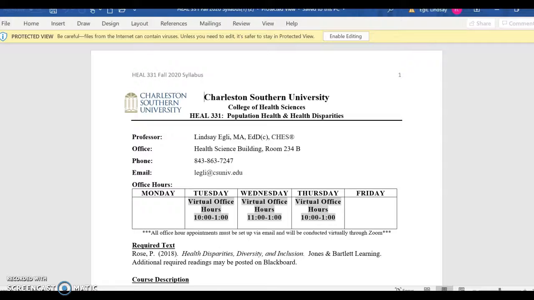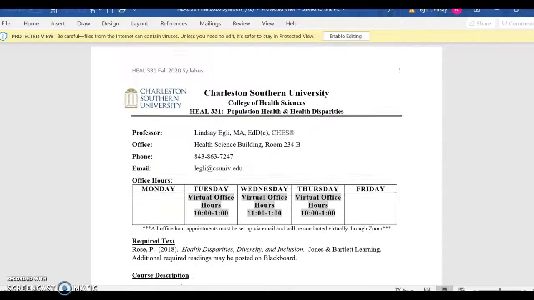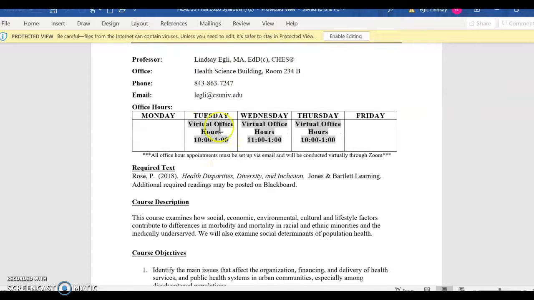Keeping that in mind, you'll see here's my information, where I'm at, even though this semester we will be meeting virtually. Here are my virtual office hours. That is when you can count on me. Definitely those times I'll be able to meet with you. The way that will work is you will send me an email, we will set a time together, and then I will send you a Zoom link, and we'll meet via Zoom.